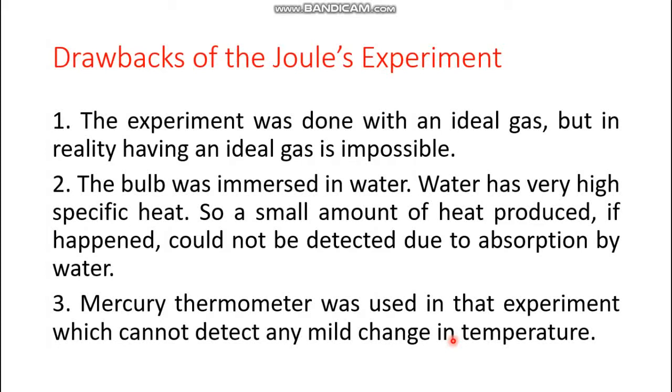And finally, a mercury thermometer was used, which cannot detect any mild change in temperature, because mercury also absorbs some heat in order to expand and detect the temperature change. So the use of a mercury thermometer was the third drawback of Joule's experiment.